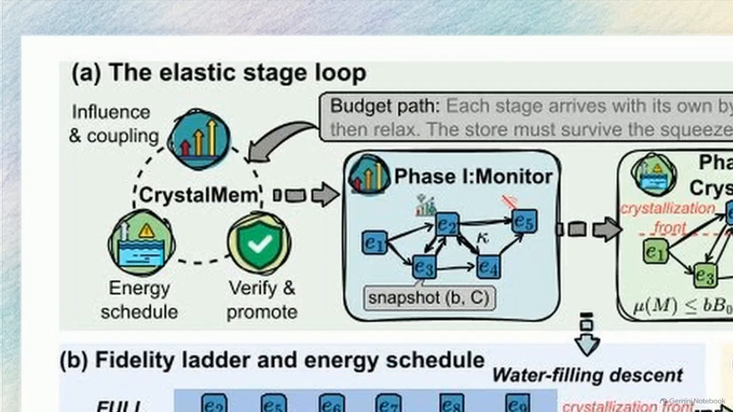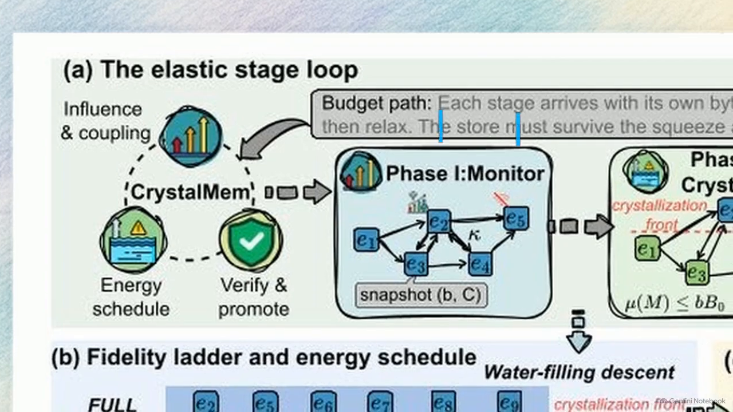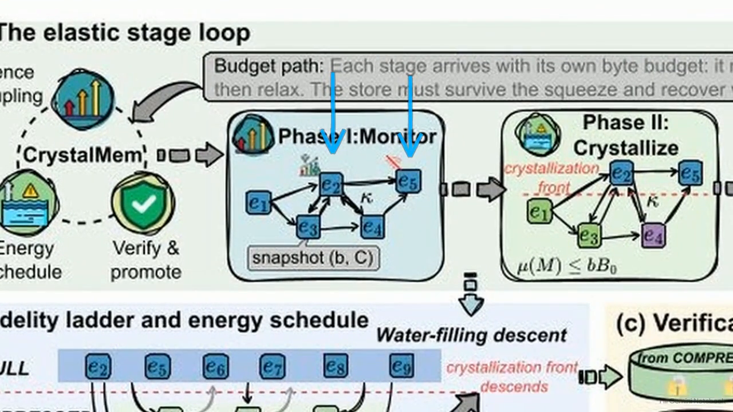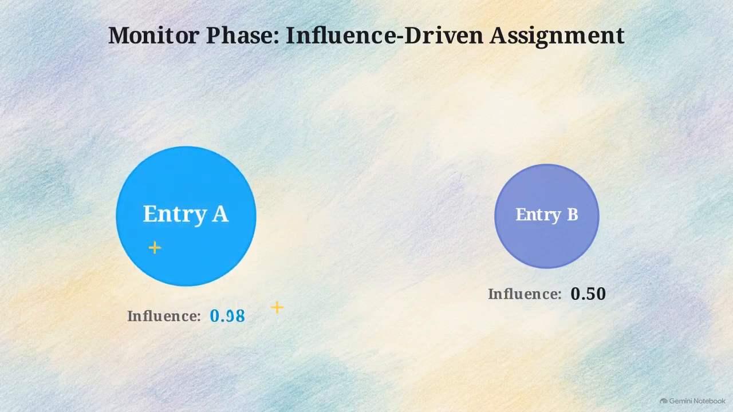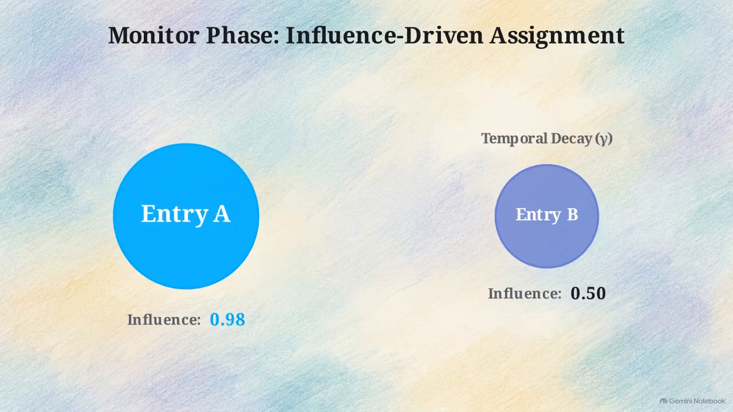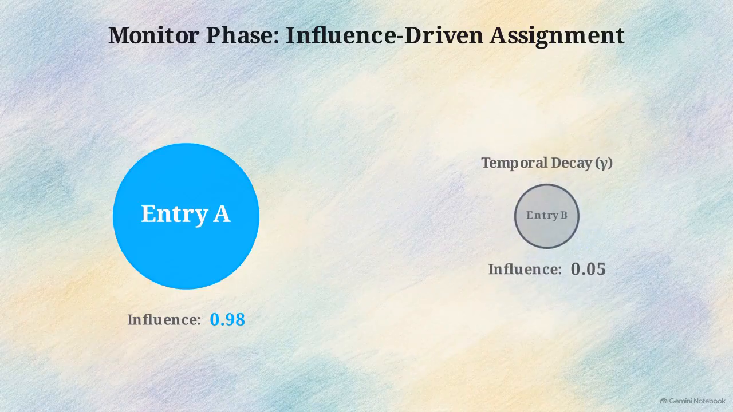This flow represents CrystalMem's online influence estimator. It continuously monitors the retrieval path, attributing value to memories based on actual RAG task outcomes. Entries that repeatedly contribute to successful outcomes accumulate influence. If a memory is stale or merely decorative, its score decays towards zero.